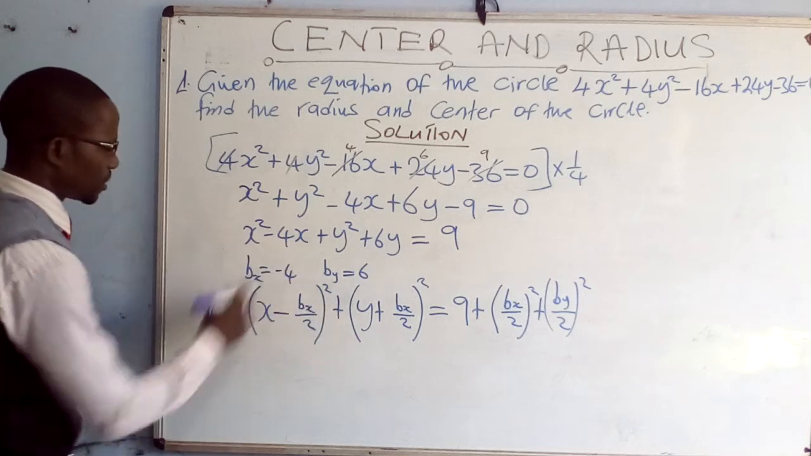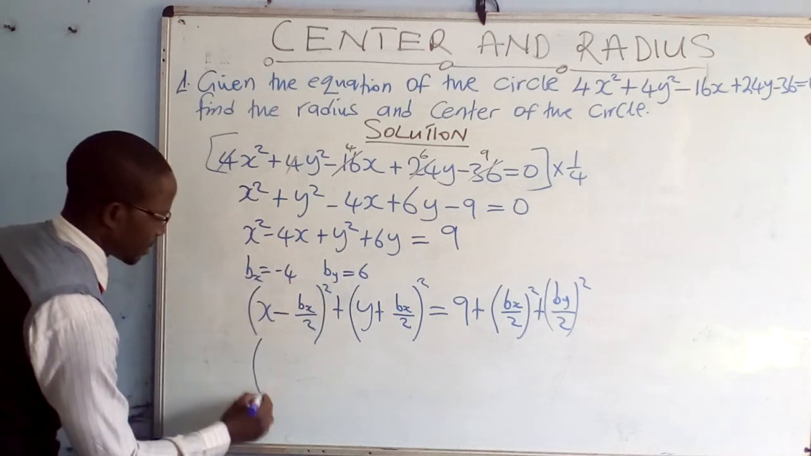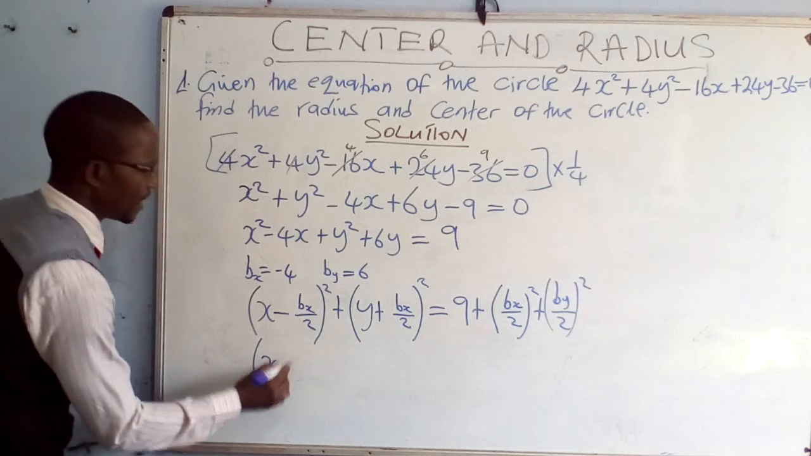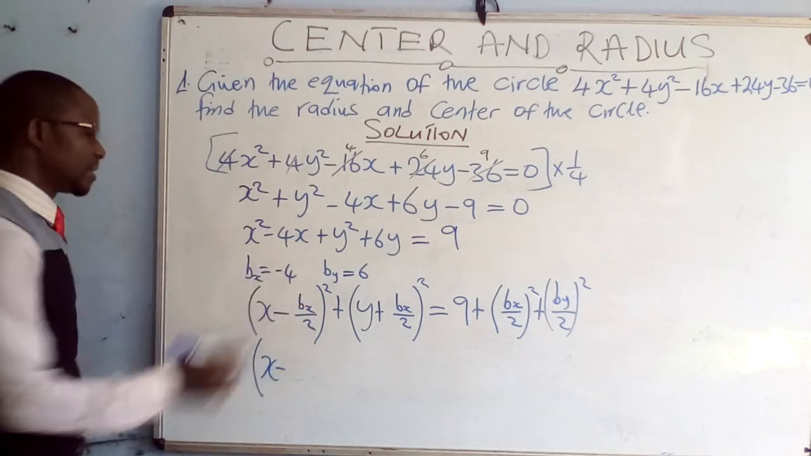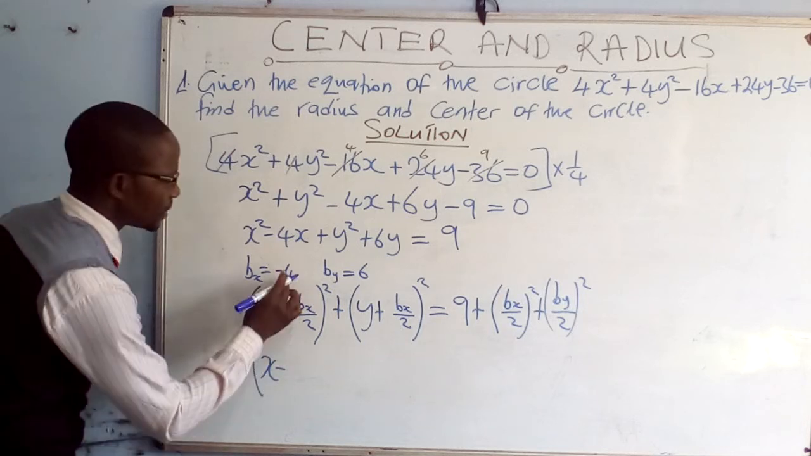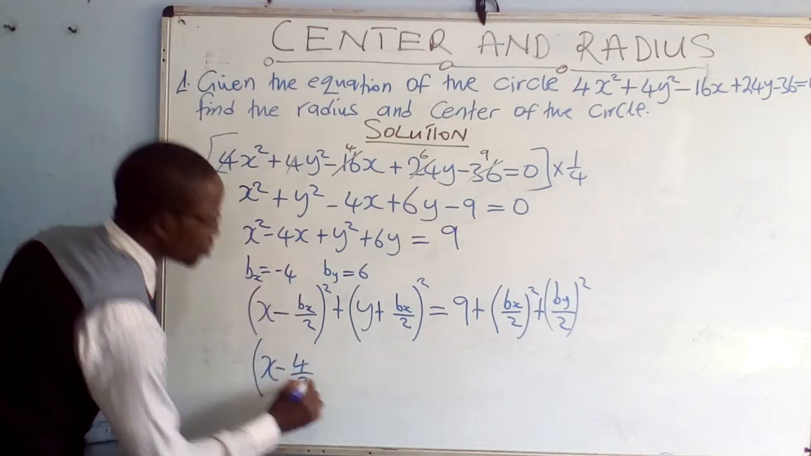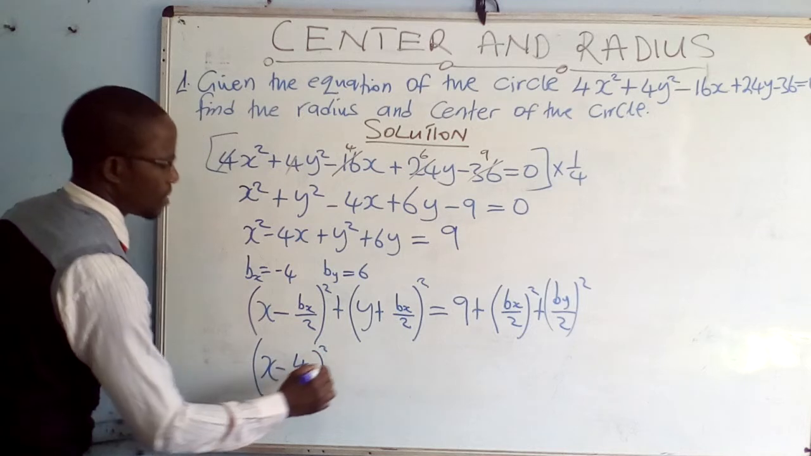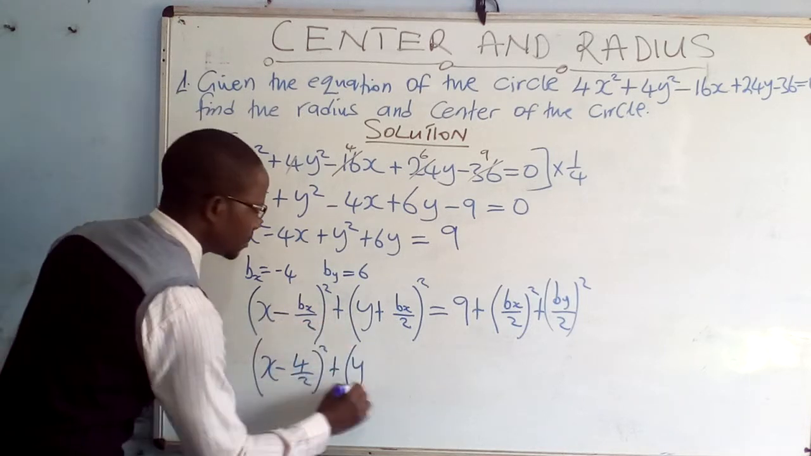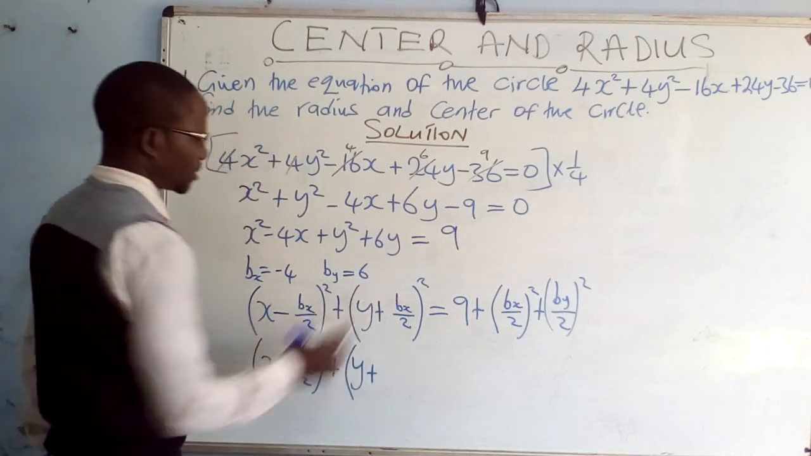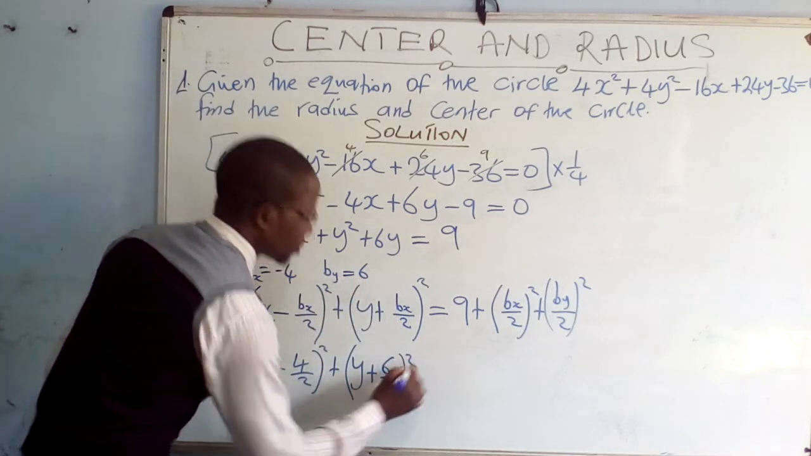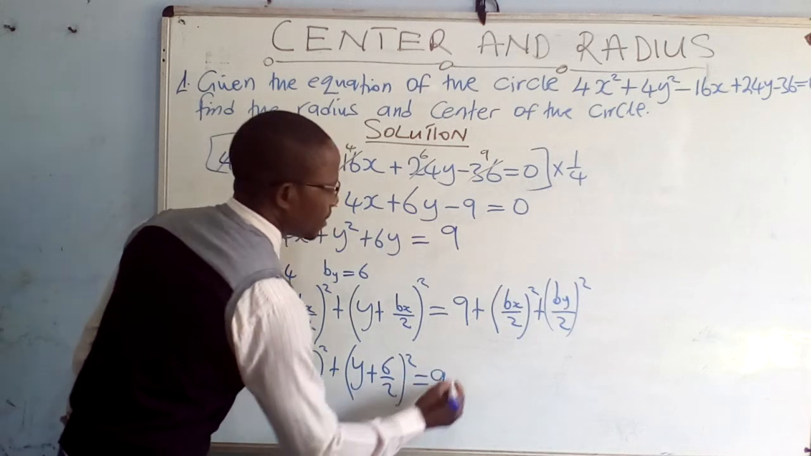So in this case, what do we do now? We substitute. This x will still be maintained, minus b in terms of x, which is that negative 4. But I said ignore the negative on the b. So we just need to put a 4 over 2, then to the power 2, plus, open brackets, y will still be maintained, y plus, this b is that 6. So we have a 6 over 2, then to the power 2, equals 9 plus.